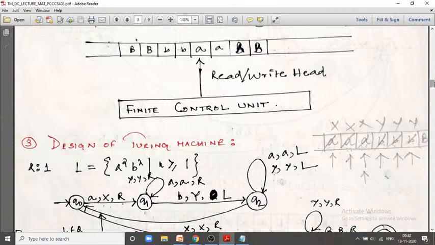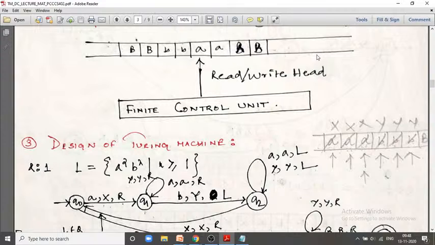But we are observing that in case of the Turing machine, our read write head can move in both directions at any point of time, and it can read data from the tape and write data onto the tape. So I can imagine that this tape is my infinite stack.